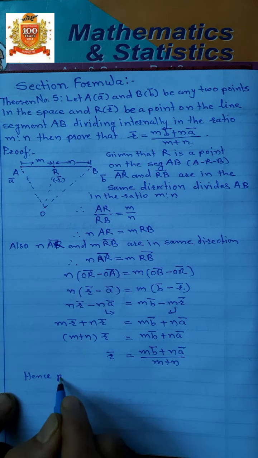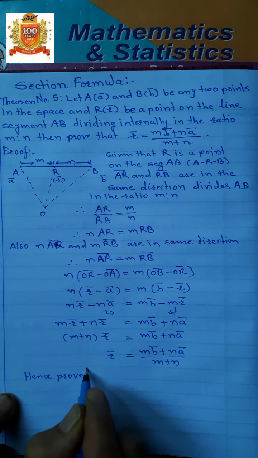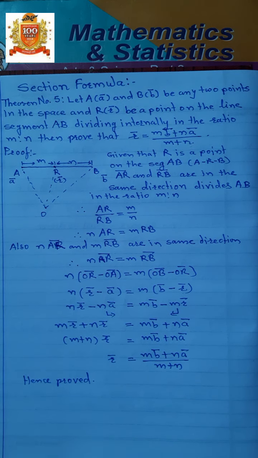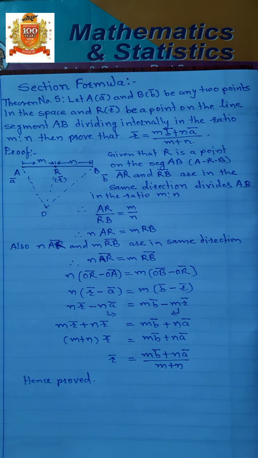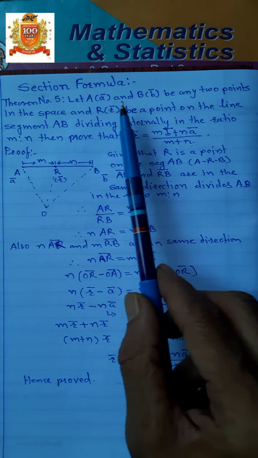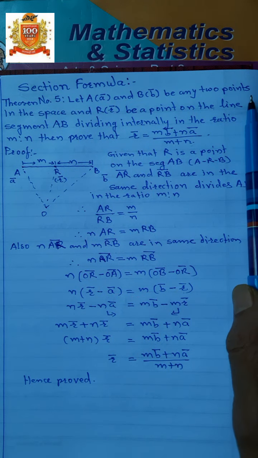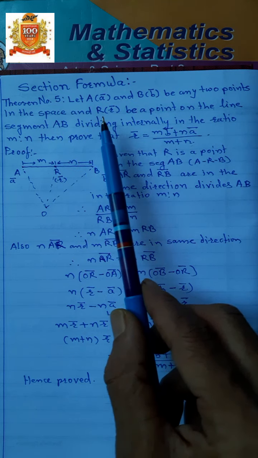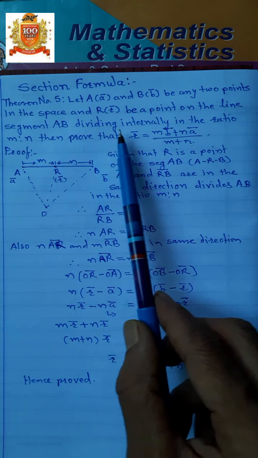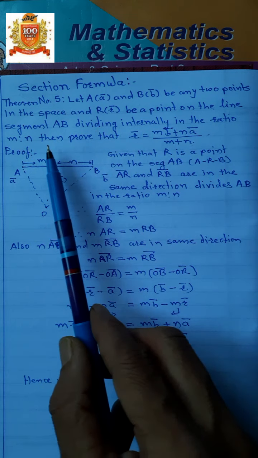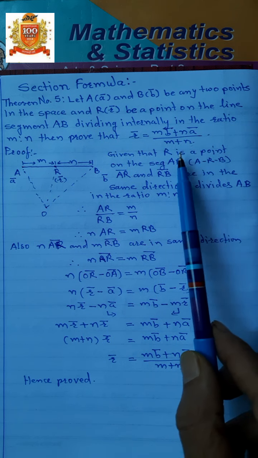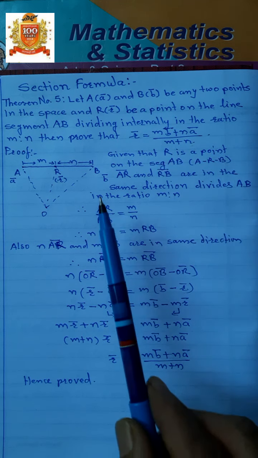In this way, we can prove the internal section formula. Once again, I am repeating. Let A bar and B bar be any 2 points in the space and R bar be a point on the line segment AB dividing it internally in the ratio m is to n. Then prove that R bar is equal to (m B bar plus n A bar) upon (m plus n).